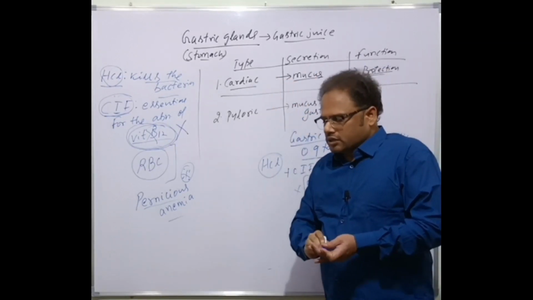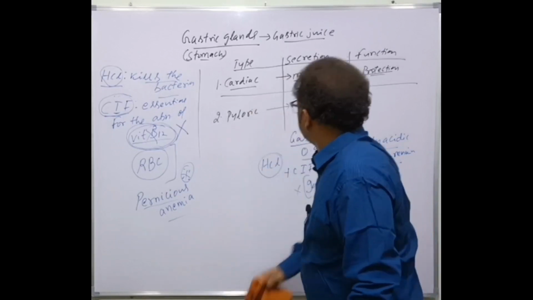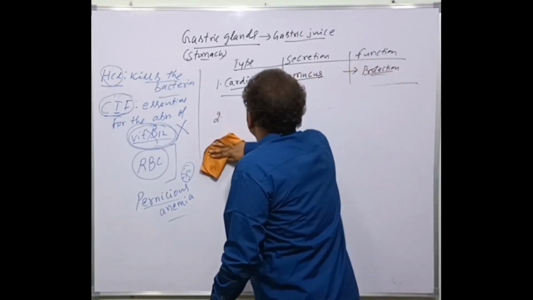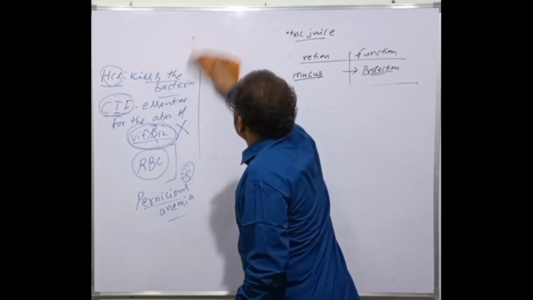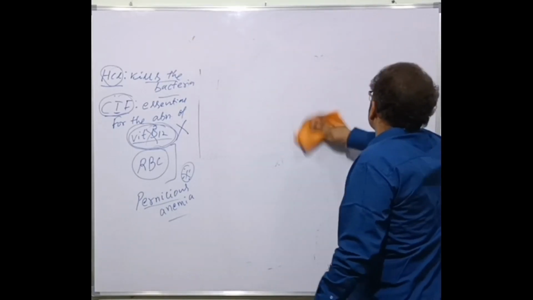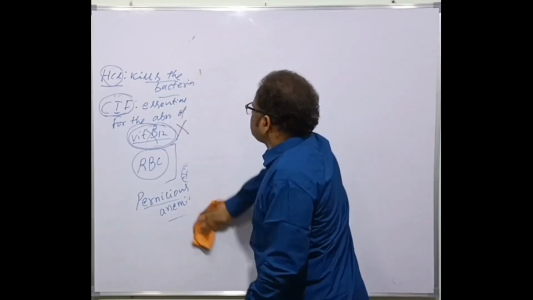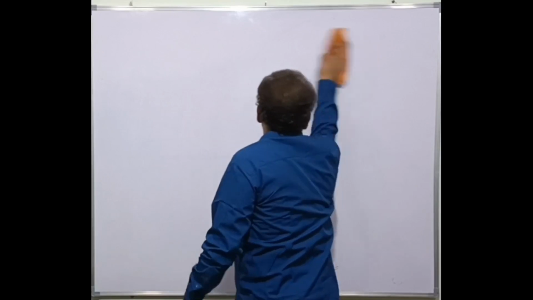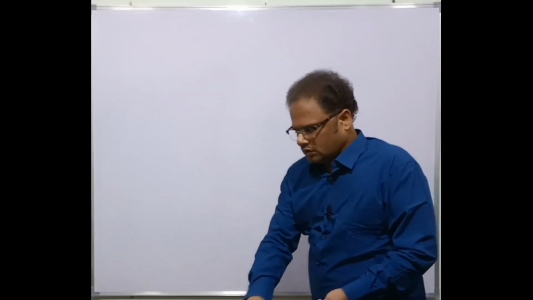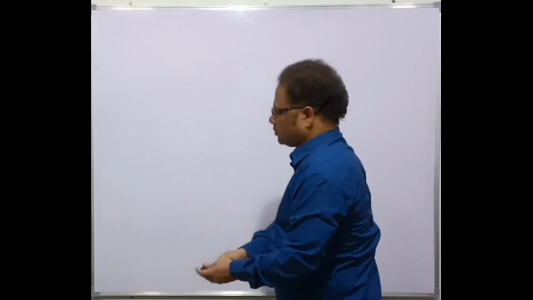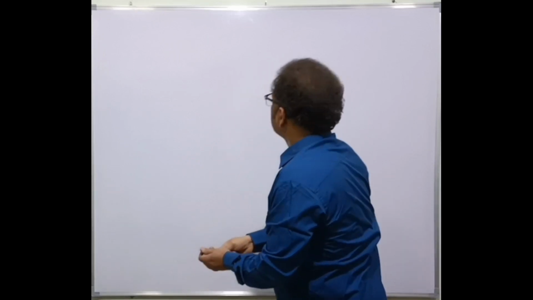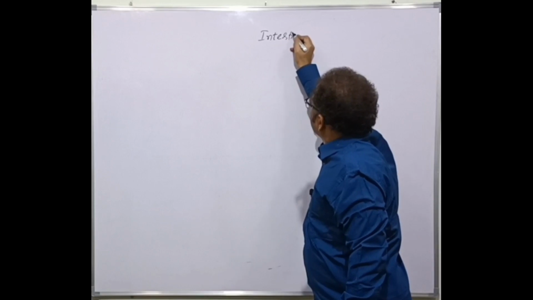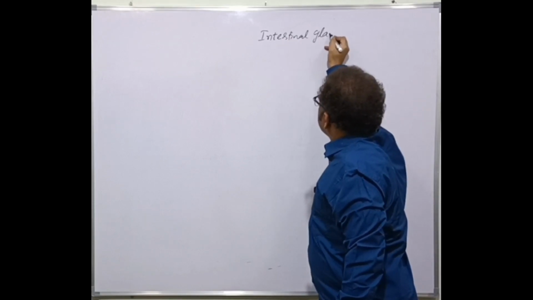Now we shall be discussing the intestinal glands.